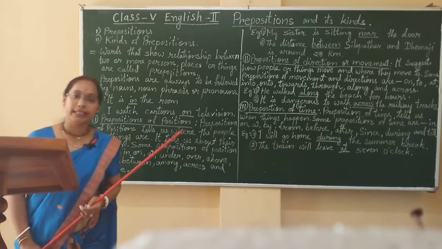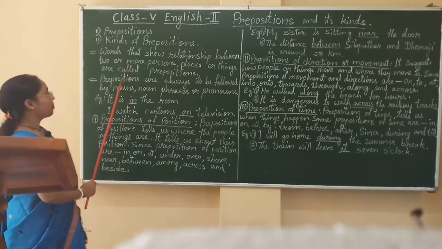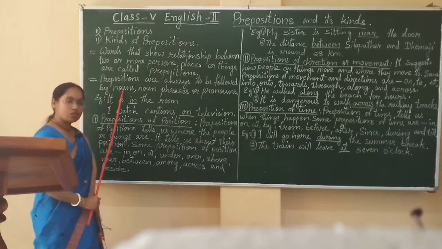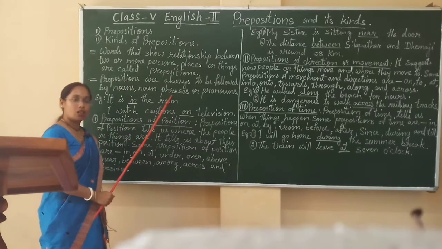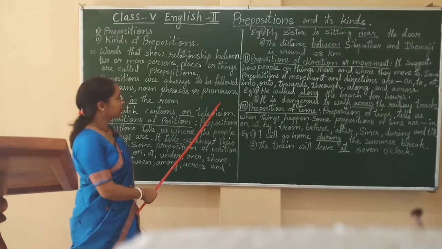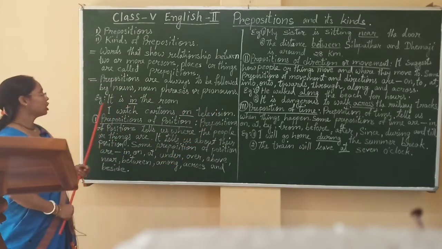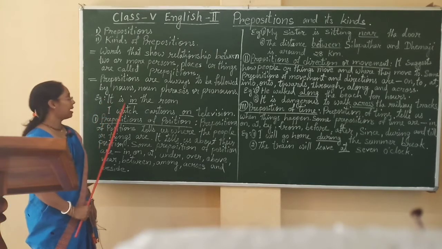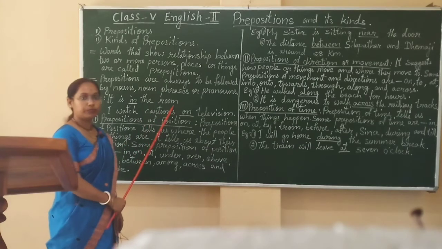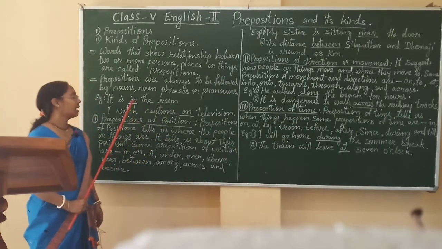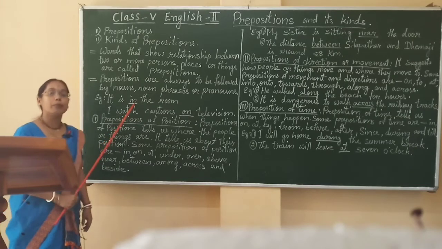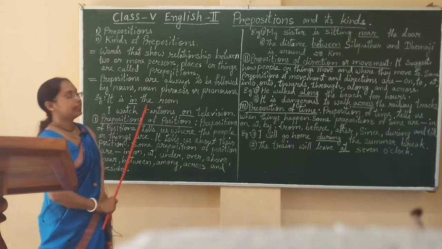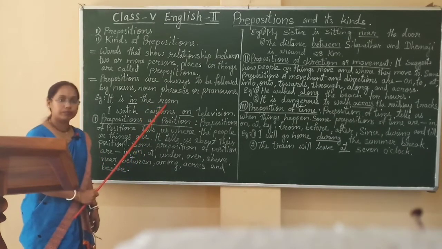So children, you have to remember that prepositions are always to be followed by noun phrases or pronoun. Now we will see two examples. First example, you see, it is in the room. In this sentence, in is the preposition and it is followed by a noun phrase, that is the room.